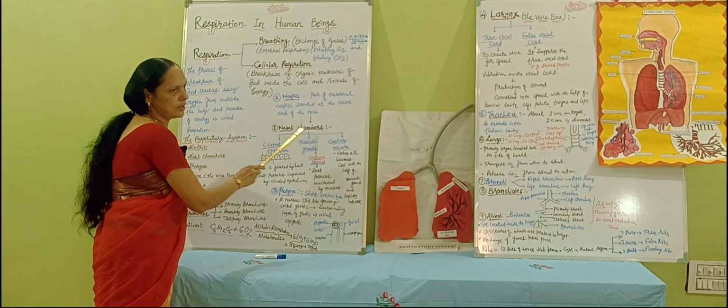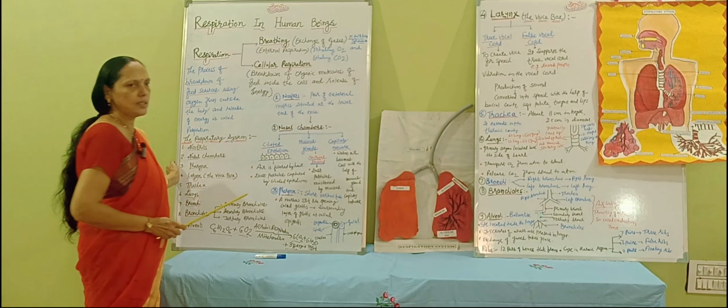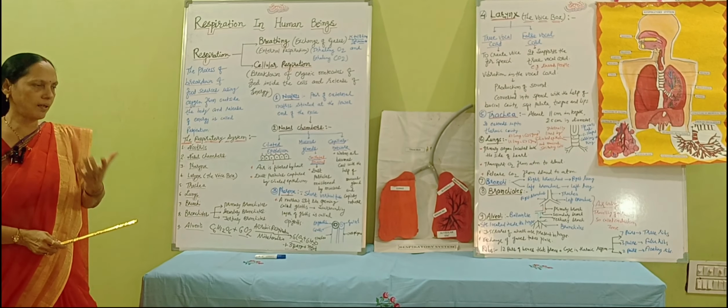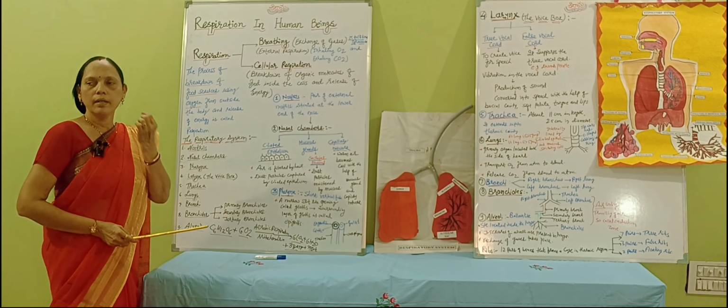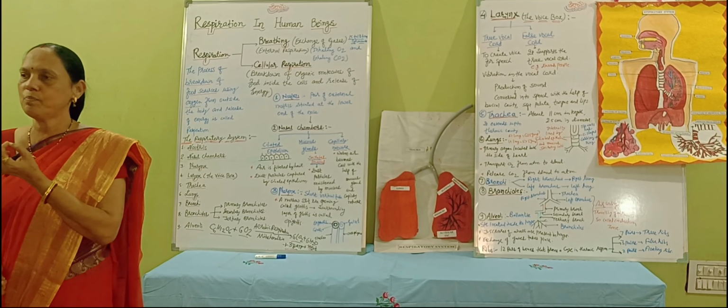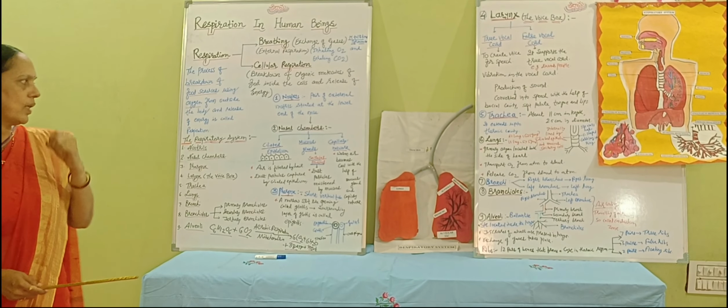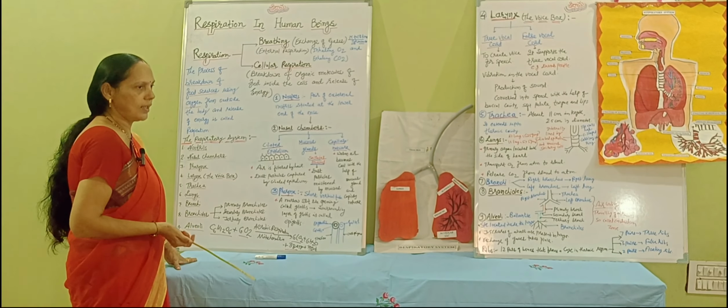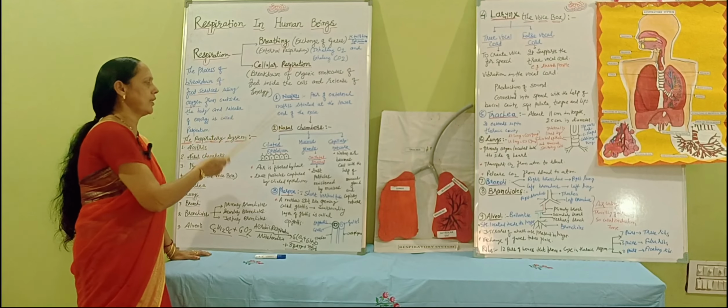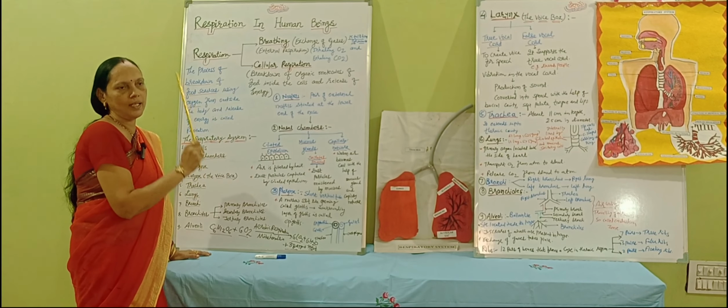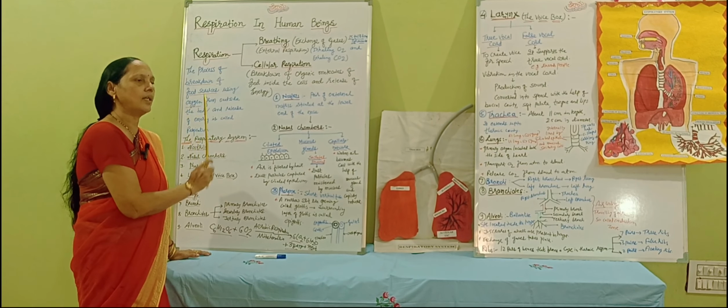Then the second one, the nasal chamber. You know that both the nasal chambers are there. In the nasal chamber, you need to clean it daily. Whenever you clean it, you get dust particles. So why do we get the dust particles? Let us have an answer here. Here we will find out why we get dust particles daily when we clean our nose.